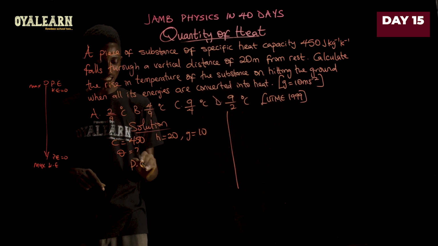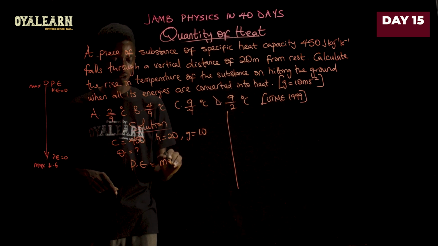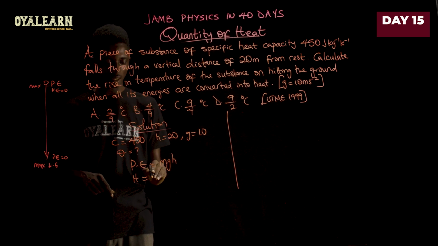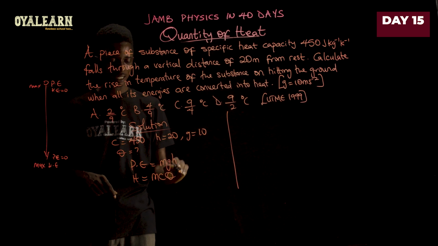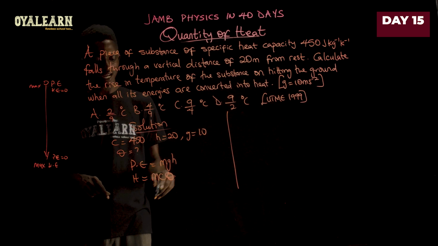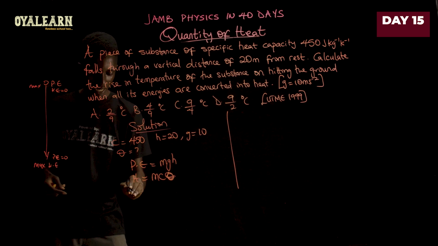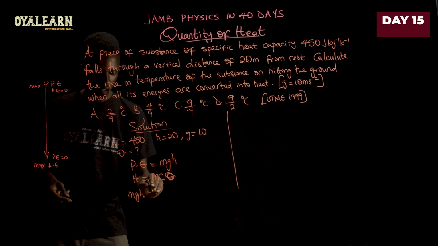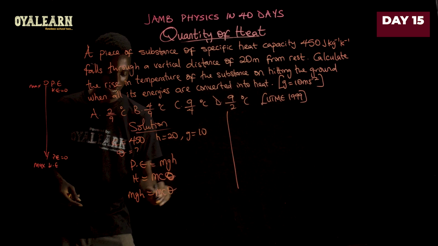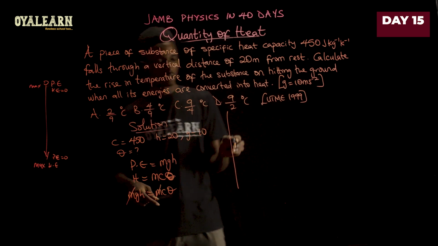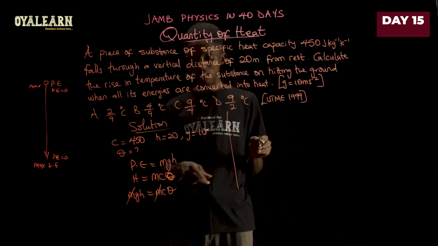Now, potential energy here is mgh, while the heat gained is going to be mc theta, where theta is the temperature change. Now we equate both sides, so mgh equals mc theta, so m cancels m, and then we can go with the rest. So that is gh equals c theta.